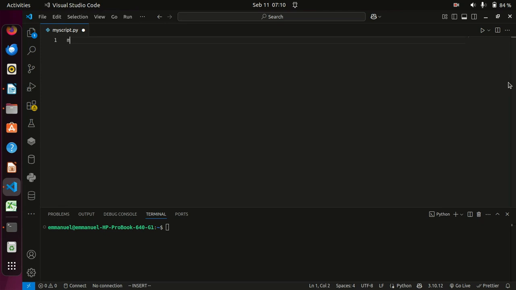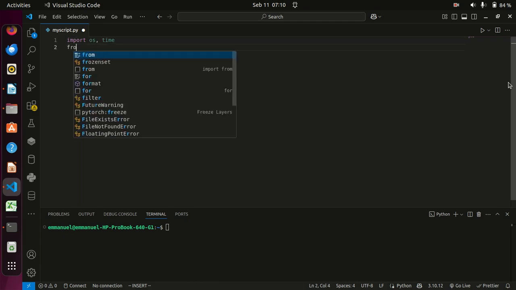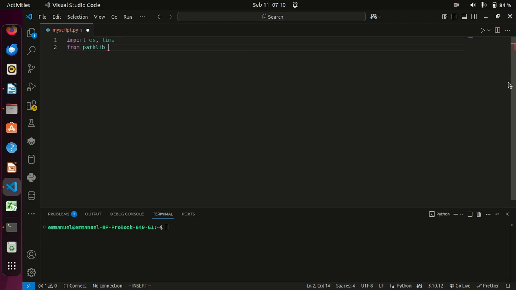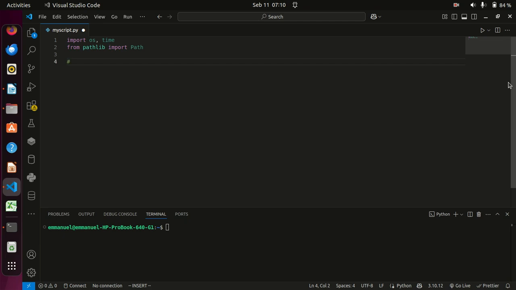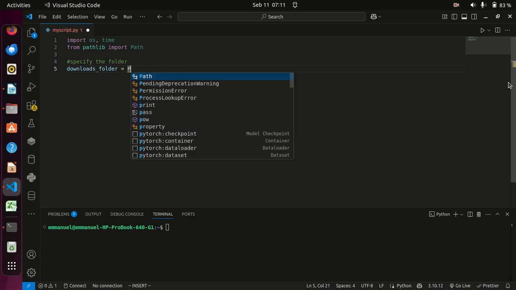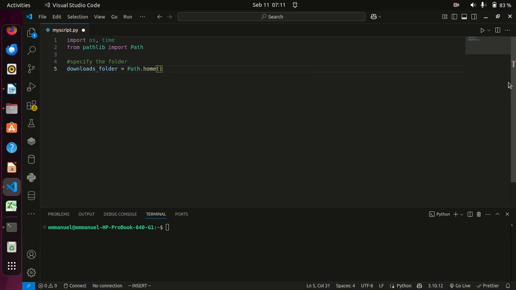Then I'll start by importing os and time libraries. I'll also say from pathlib I'll import Path. Now I'll come down and also specify the folder. The folder I'll call it downloads_folder is equal to, I'm specifying the path. Here I'll say Path.home, then I'll have to put /downloads.